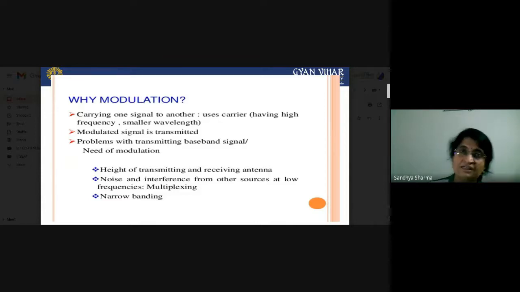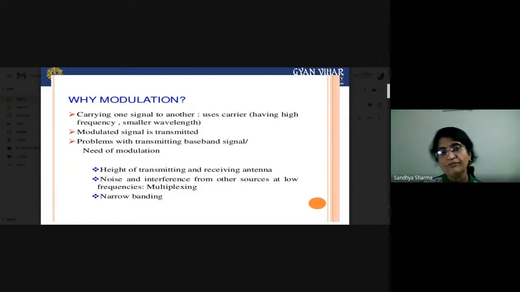Suppose you have four signals, so you have mixed your first signal with 1 megahertz, the second signal with 2 megahertz, the third signal with 3 megahertz and the fourth with 4 megahertz. Means your four low frequency signals will be converted into 1, 2, 3, 4 megahertz, and the separation between these frequencies will be in the range of megahertz. So if there are slight ups and downs in your frequency, it will not be intermixed. Your signals will not be intermixed, and your signals will be carried properly.